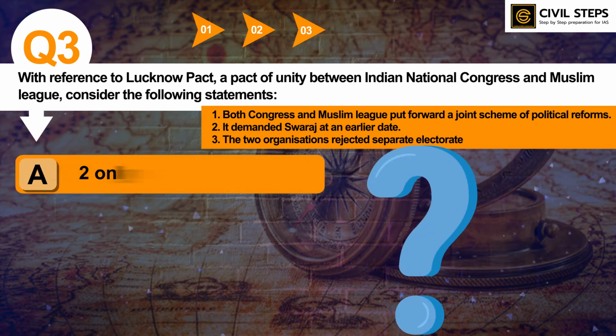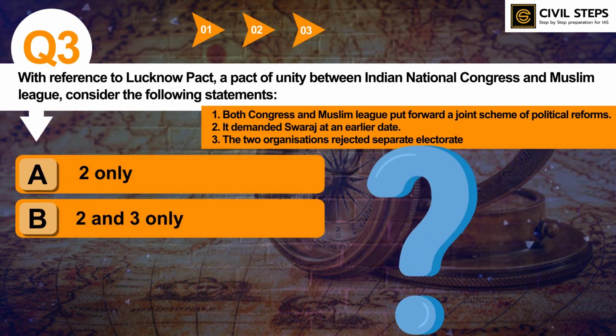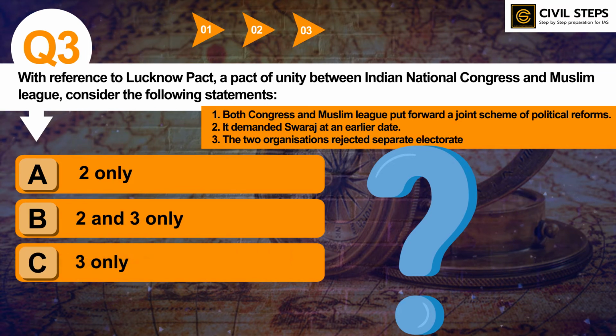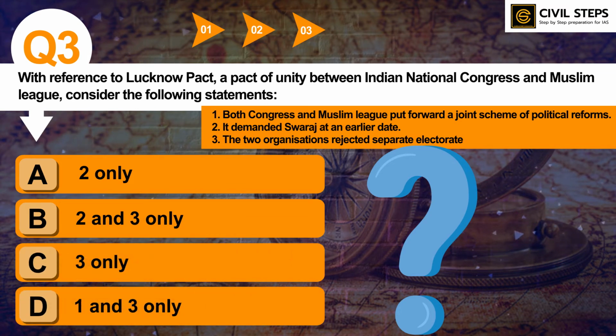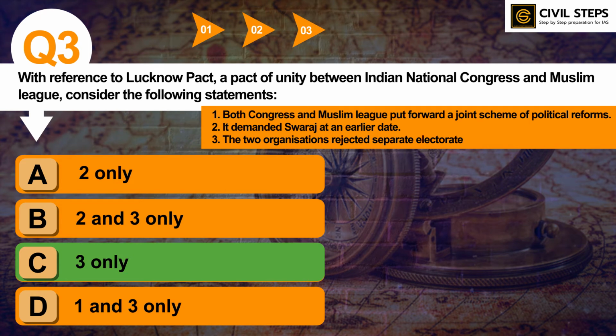Option A, 2 only. B, 2 and 3 only. C, 3 only. D, 1 and 3 only. So, you have to tell the not correct statement. So, the answer of this question is option C, 3 only. So, 3 only is not correct while others are correct.